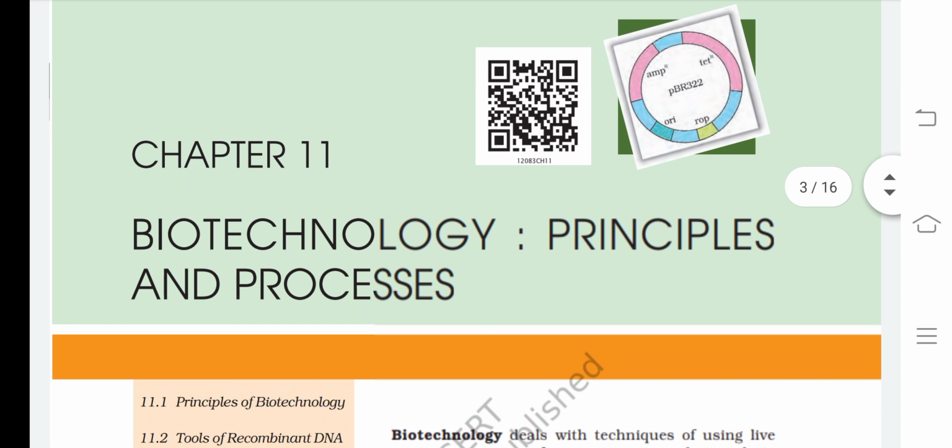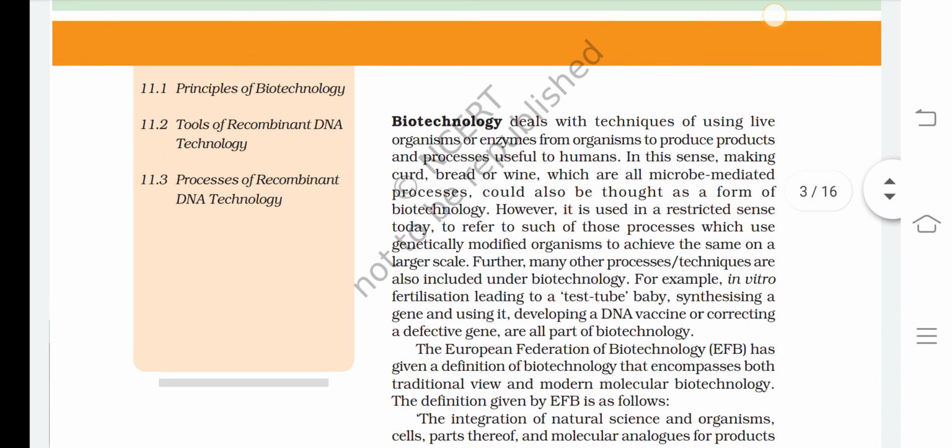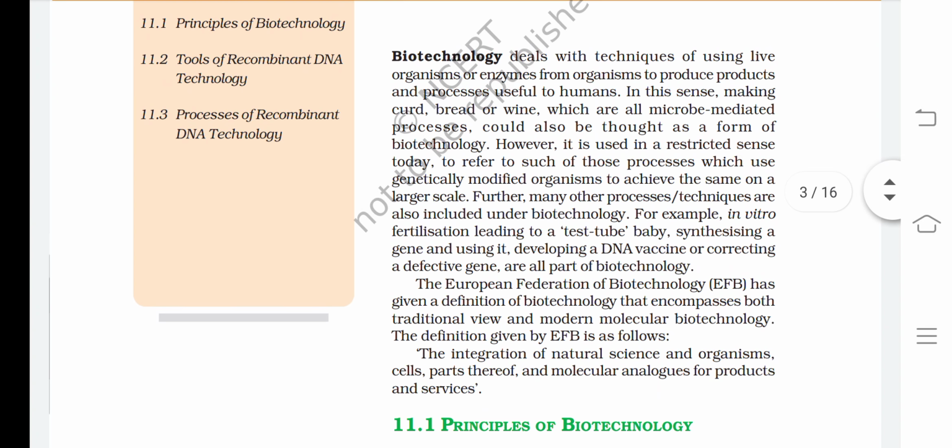So let's start with Chapter 11, Biotechnology Principles and Processes. Biotechnology deals with techniques of using live organisms or enzymes from organisms to produce products and processes useful to humans. In this sense, making curd, bread, or wine, which are all microbe-mediated processes, could also be thought of as a form of biotechnology. However, it is used in a restricted sense today to refer to those processes which use genetically modified organisms to achieve the same on a large scale.